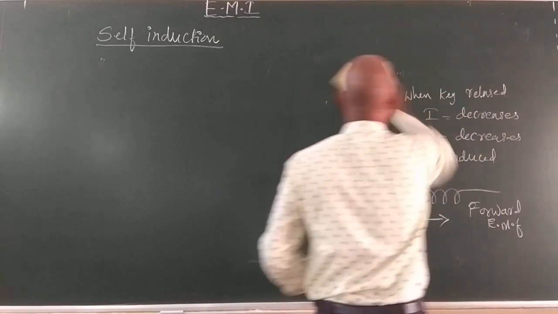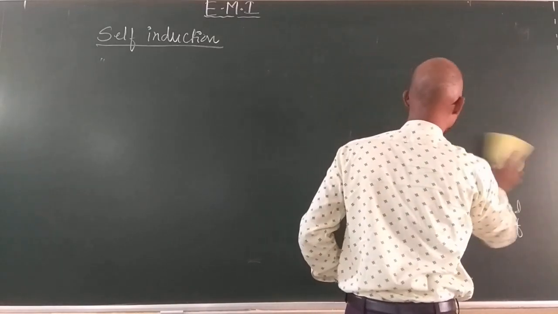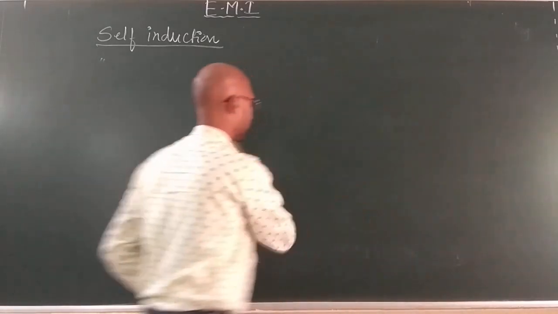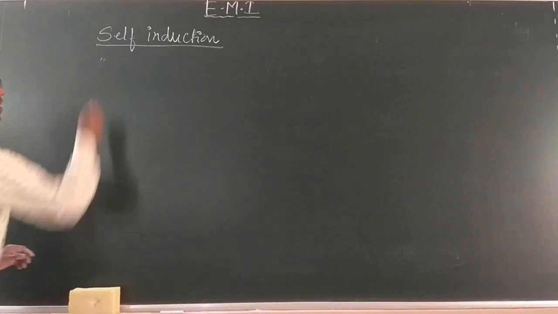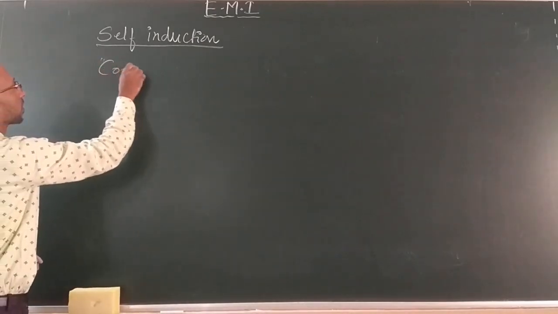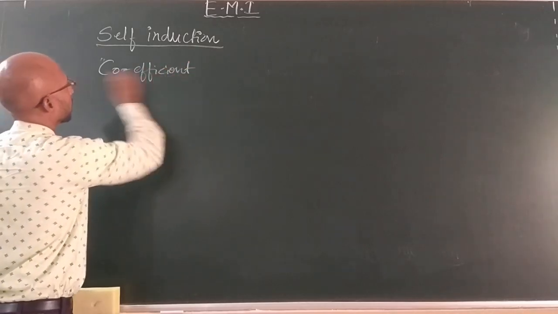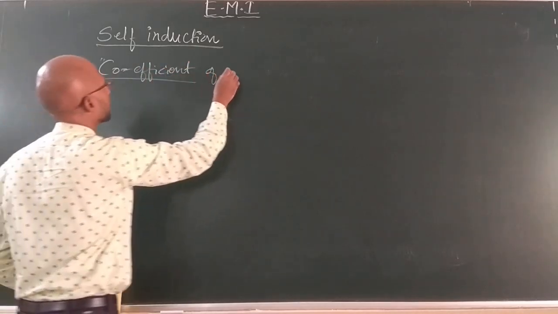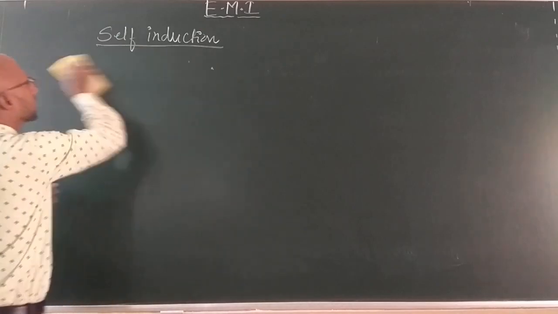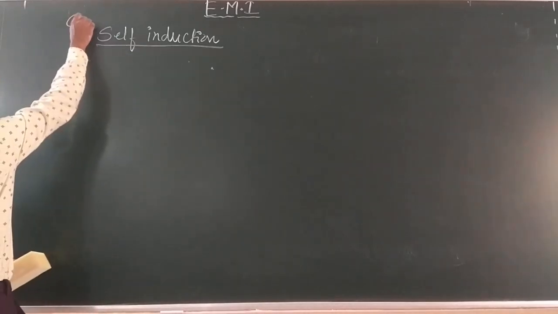Now come to the coefficient of self-induction.